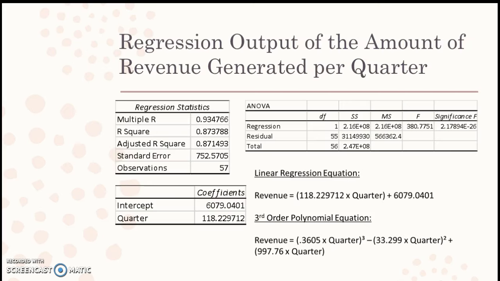Here is the regression output from Excel regarding the original data I collected. As you can see, I originally had 57 observations, or quarters, with an intercept of roughly $6,079 million and a slope of about $118 million. I used the intercept and slope in the linear regression method and in the third-order polynomial method to forecast the revenue for each quarter. The equations are shown here.